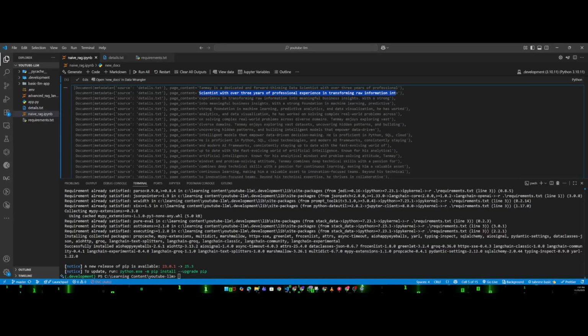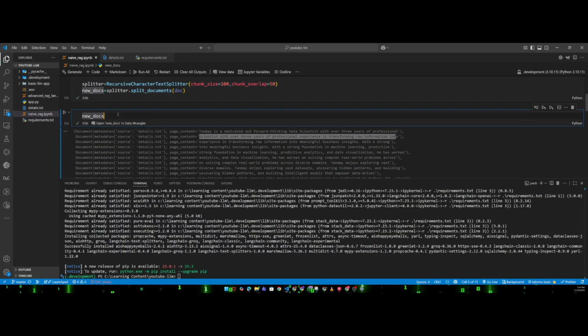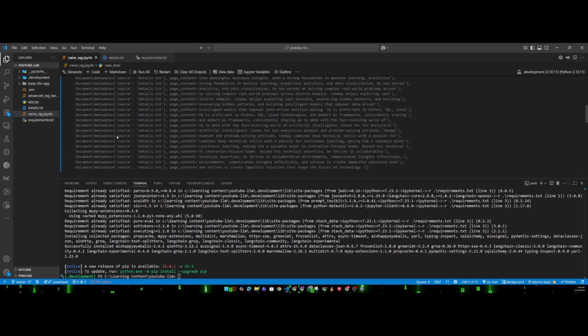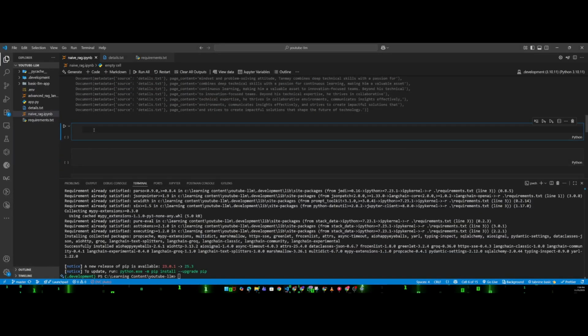Once you are done with your chunking, as I said, we need to convert our text as well as the query into embeddings. Right now our data is there, and new docs contains the chunks of it. So now we need to convert each and every chunk into embeddings and store them into some database.